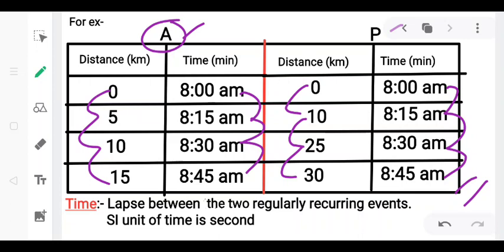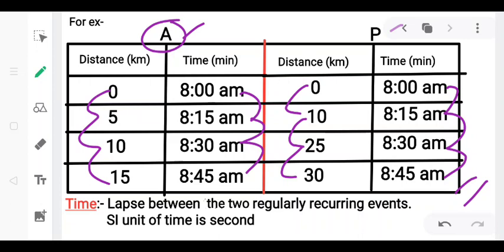Next is time. So what is time? Time is the lapse between two regularly recurring events. Human beings have felt the need to keep track of time from ancient times. In olden days, people did not have watches or clocks. They used various events which repeated regularly to count time intervals. They used the time from sunrise to sunset, the length of shadow, one full moon to another full moon, and the changes of seasons to measure the interval of time.